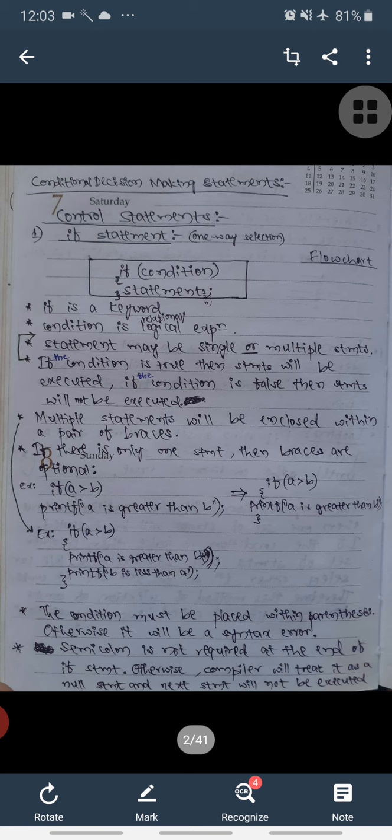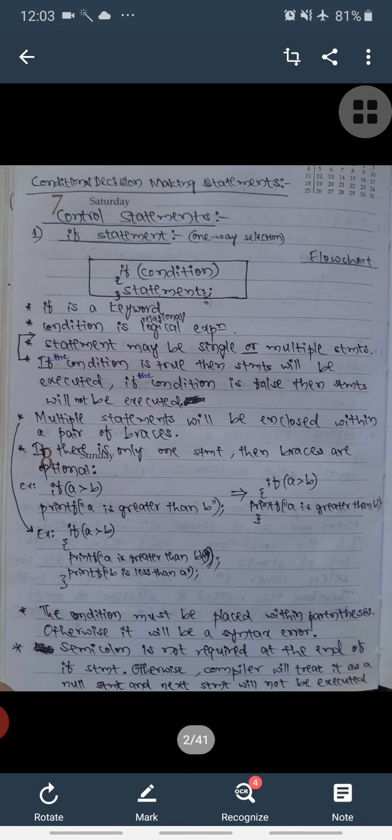The condition must be placed within the parentheses, otherwise it will be a syntax error. And a semicolon is not required at the end of the if statement. Please remember this point, a very important point. All of you may make this mistake during execution of the program, that is, a semicolon should not be placed at the end of the if statement.